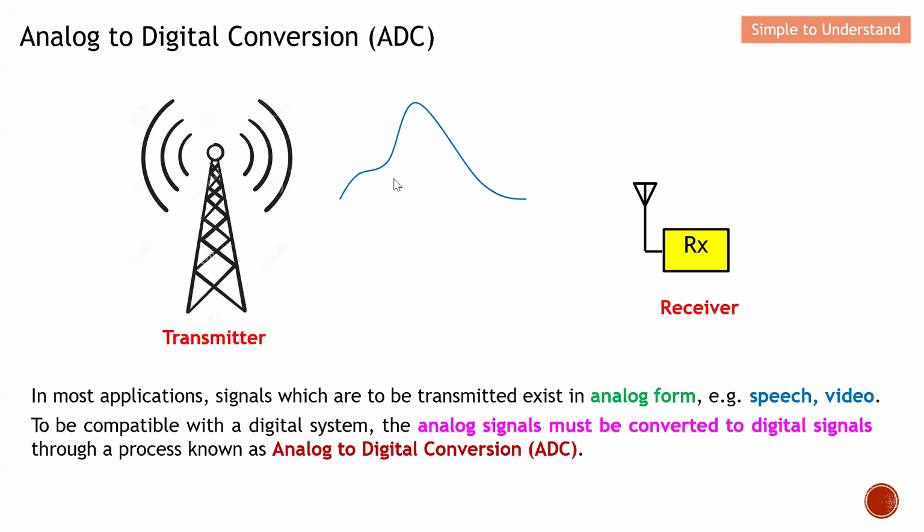What we want to do is send a digital signal from the transmitter to the receiver. So in order to be compatible, let's say for any PC, we want this to be in a digital format. Therefore, the analog signal must be converted to a digital signal through this process known as ADC.